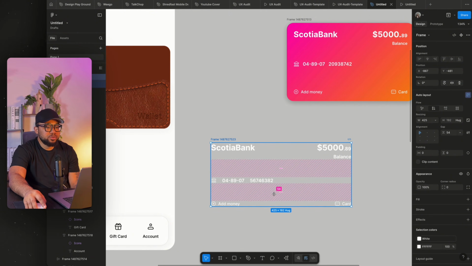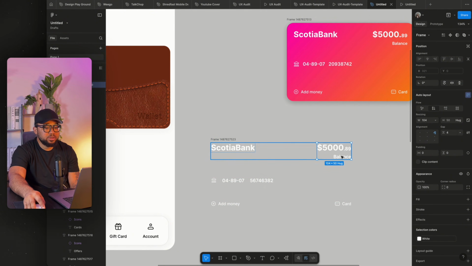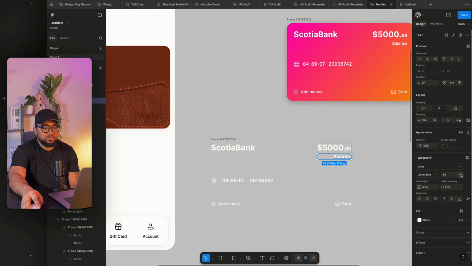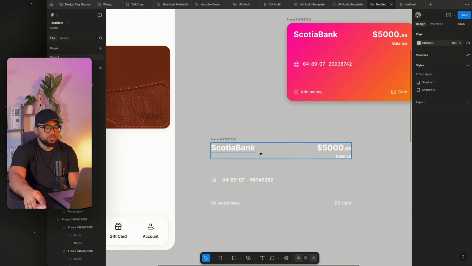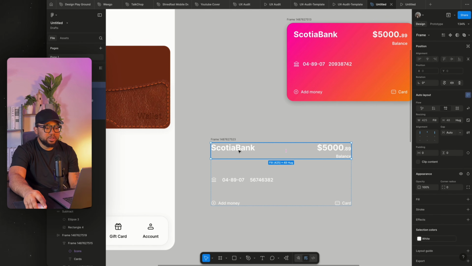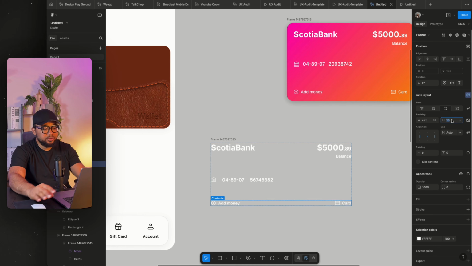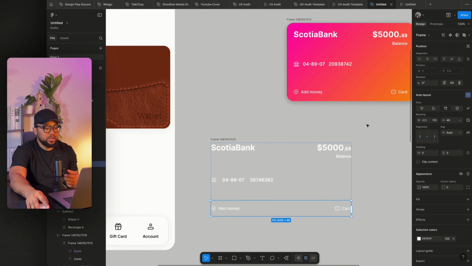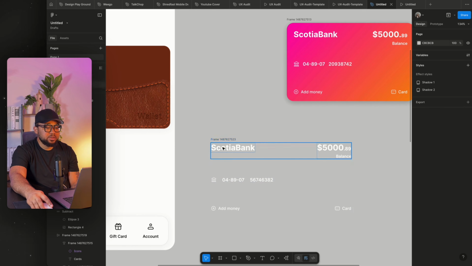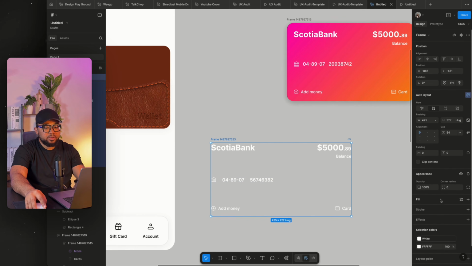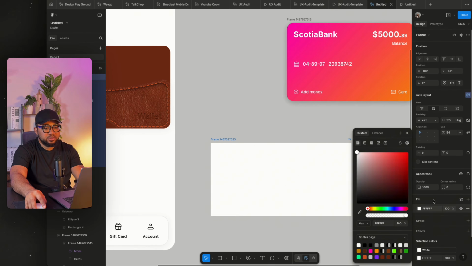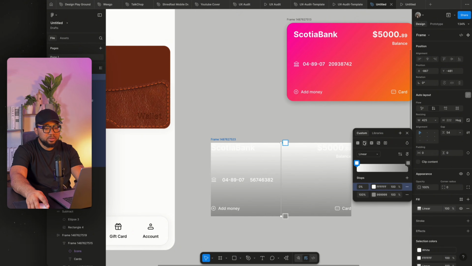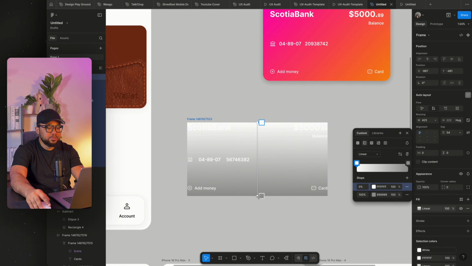So what I'm going to do now is to make sure that this, I'm going to still go further to reduce it. The height of this is 48, so here I'm also going to use 48, so we have this balanced. The next thing I'm going to do now is to fill this. I'm just going to set fill, then add a gradient, twist this.